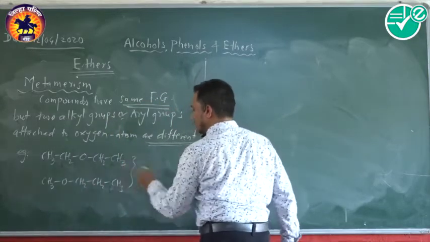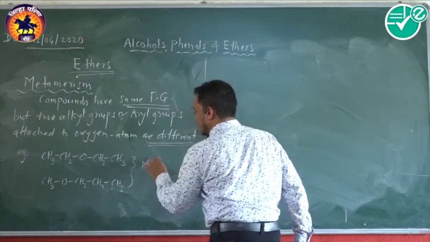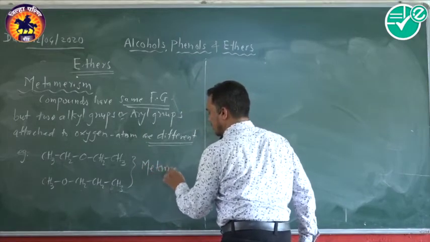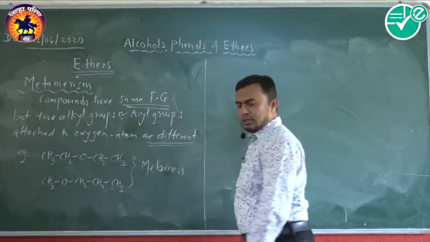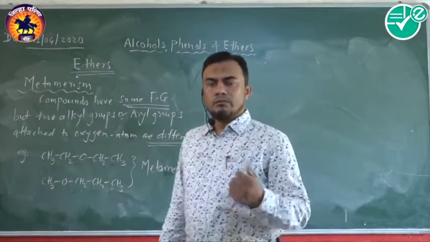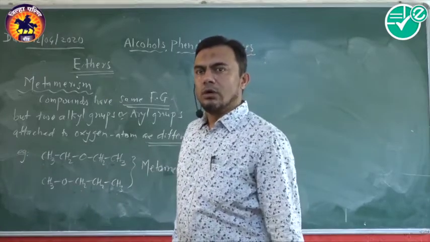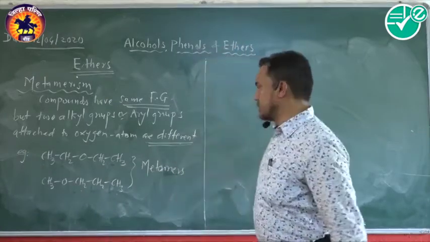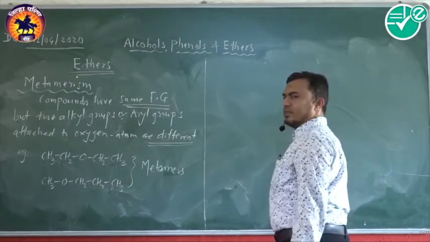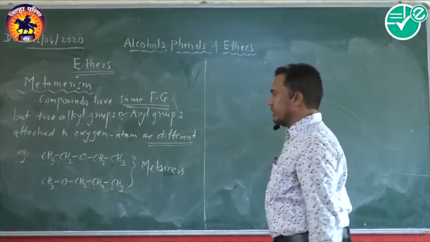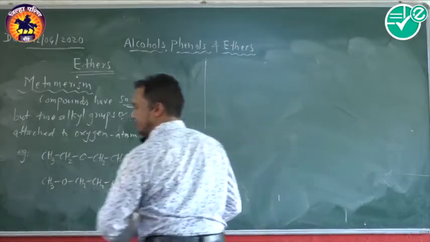These two are the metamers. Now metamers can be position isomers or chain isomers. So this is one of the important characteristics of ether which shows metamerism.